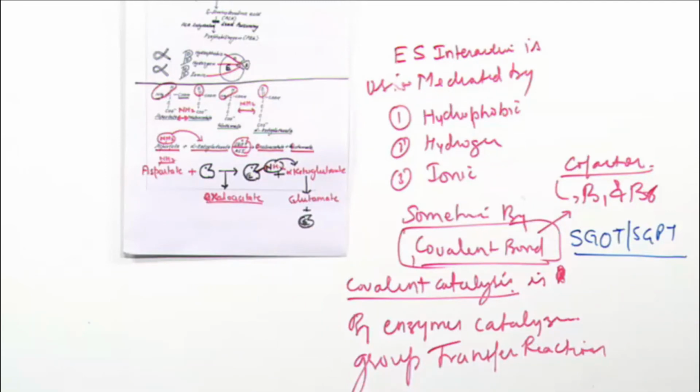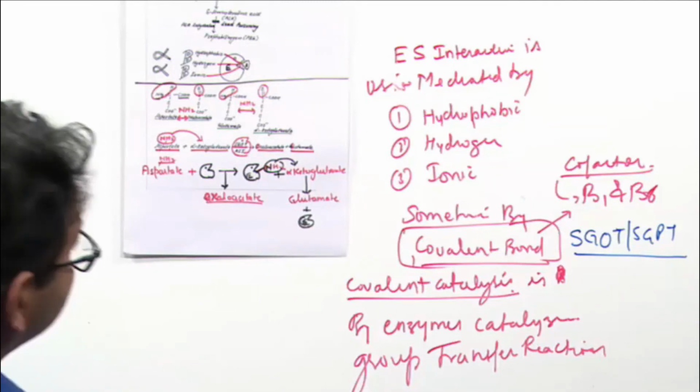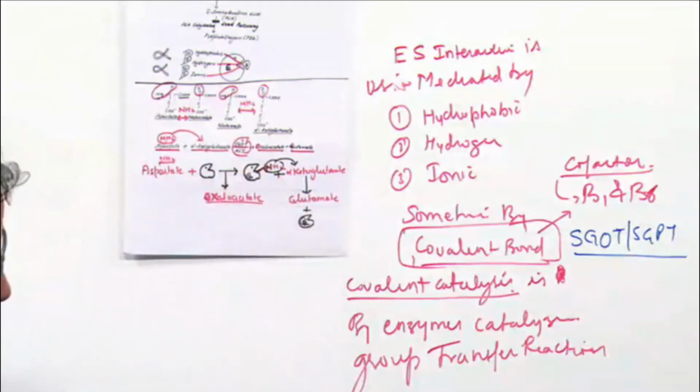Clear? What is the use of this transamination reaction? Definitely this is a very important concept that was part of enzymes, but we discuss it at this time because it is related to structure. So now, what is the use of transamination reaction?